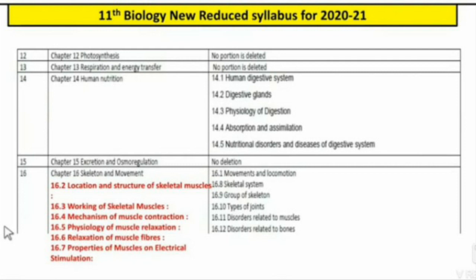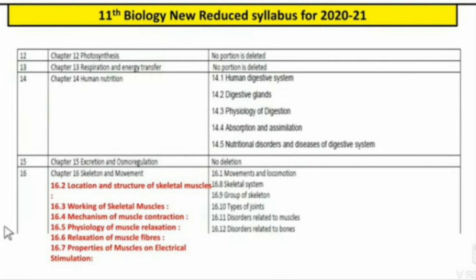Nothing is deleted from this chapter. So, in this chapter, we are going to study excretion and excretory products, excretory system in human beings, urine formation, composition of urine, role of other organs in excretion, disorders and diseases like kidney stones, uremia. Here we have to also study the process of hemodialysis. Our next chapter, that is the last chapter, skeleton and movement.